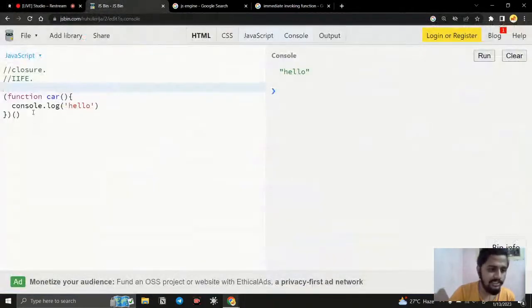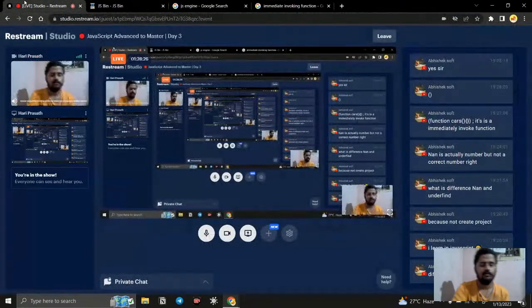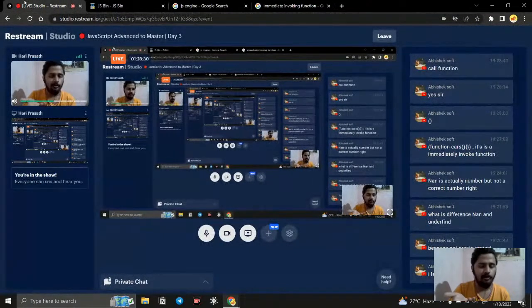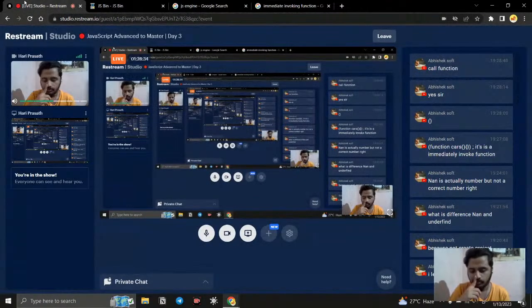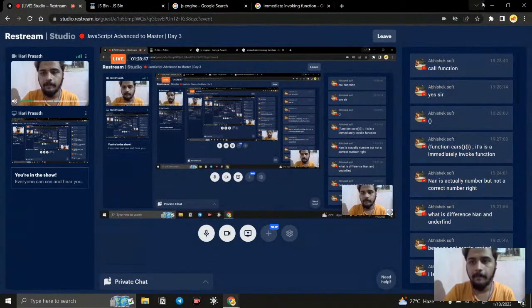So why are we using this? We used it a bit earlier, and a couple of things have not changed. So what are the problems that we have? The first one is going to be the memory, and the second one is going to be saving your global variables from getting polluted. Okay, so for that, let's see.